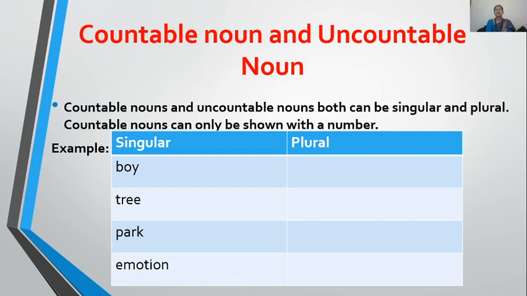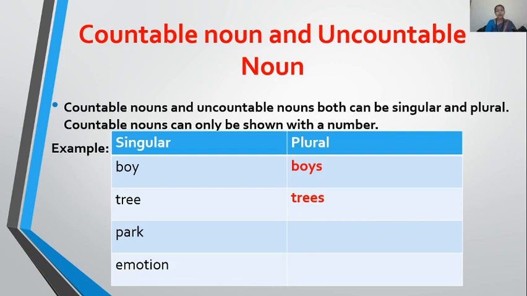But in the case of a countable noun like boy, I can say that there is one boy, two boys, four boys. Okay? So what could be the plural of boy? Boys. Okay? Same as tree. If there is one tree, I call it a tree. If there are more than one tree, if 5 trees are there or 6 trees are there, then what do I say? I call it trees. One tree, many trees.